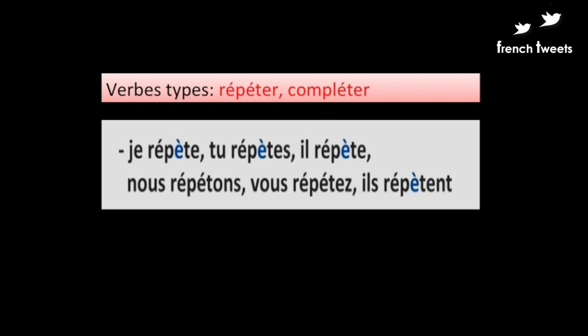Now let's have a look at these two verbs, répéter and compléter. Here the second accent changes to l'accent grave, that is, l'accent aigu becomes l'accent grave in order to change the pronunciation. For the verb répéter: je répète, tu répètes, il répète, nous répétons, vous répétez, ils répètent. And the same pattern follows with the verb compléter.